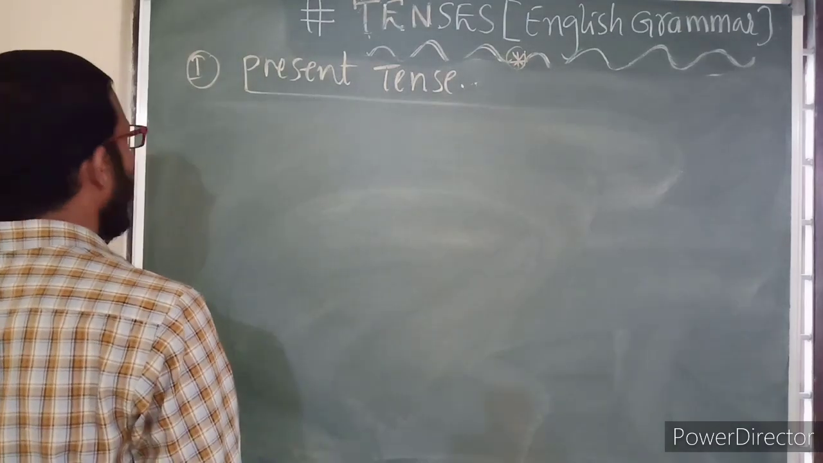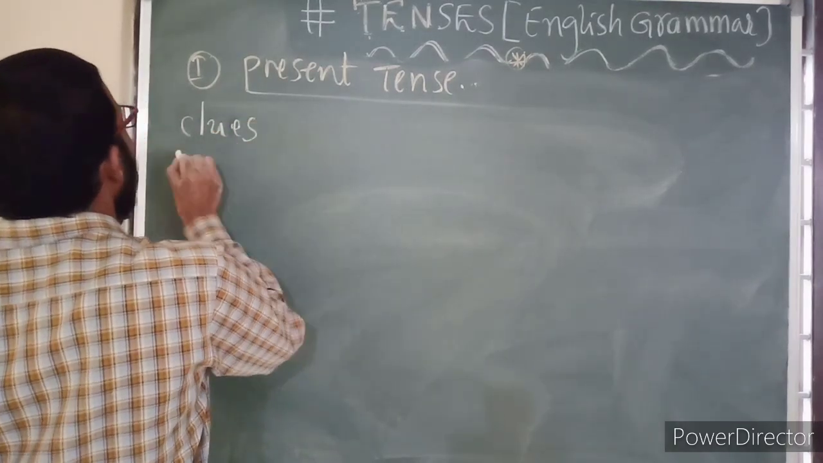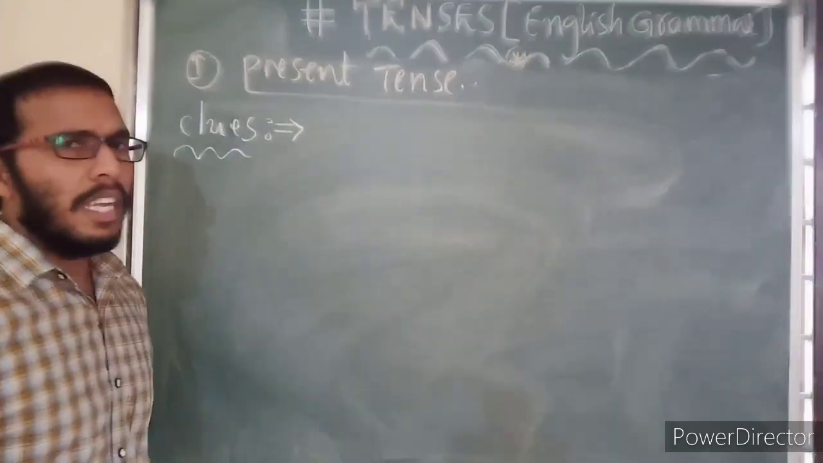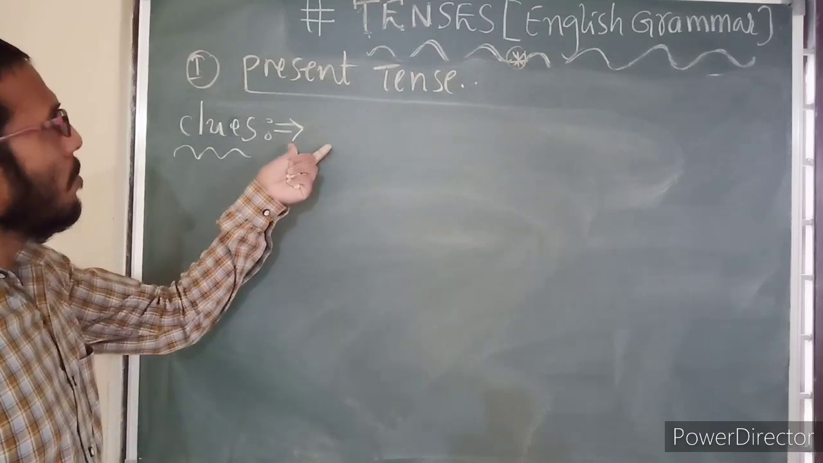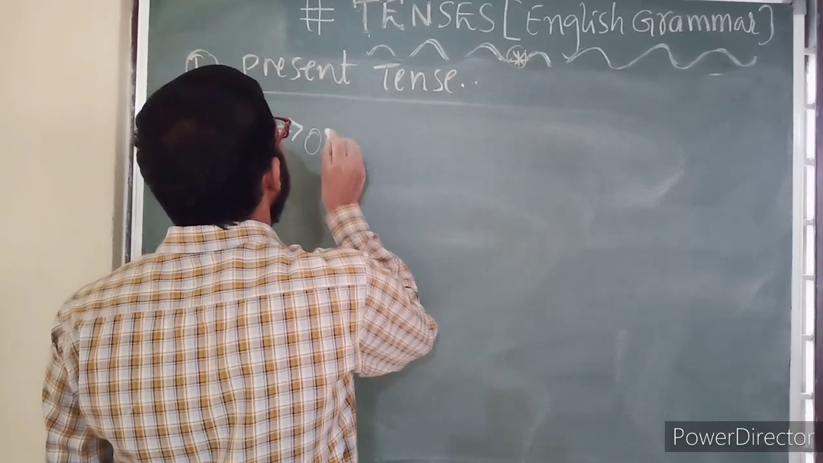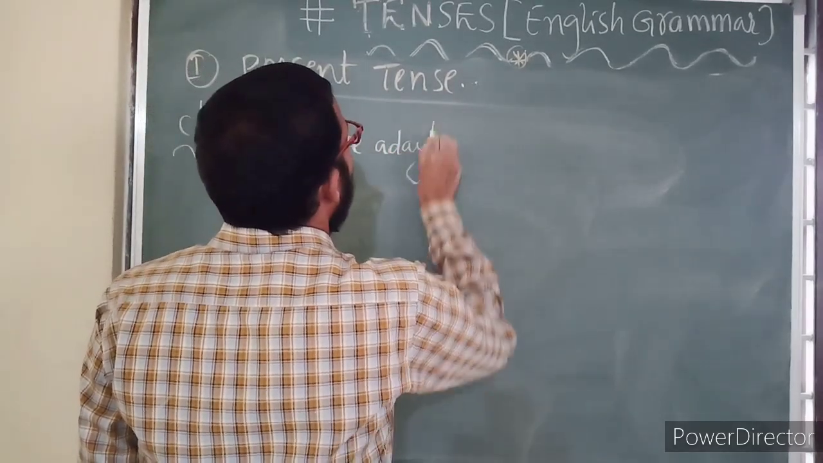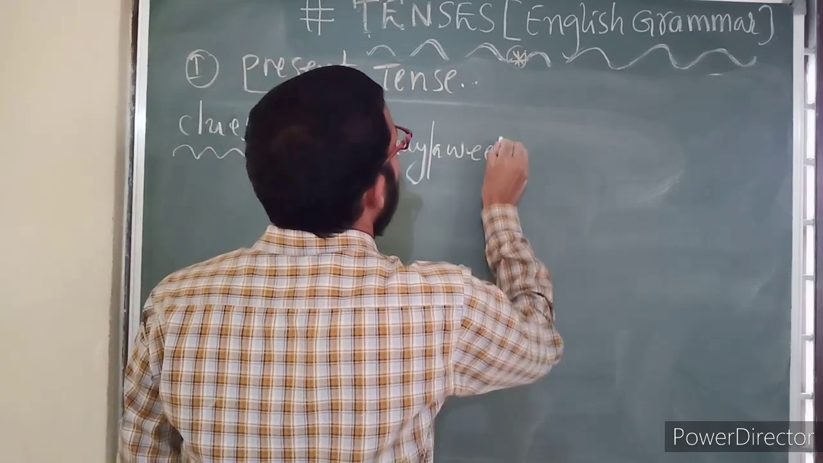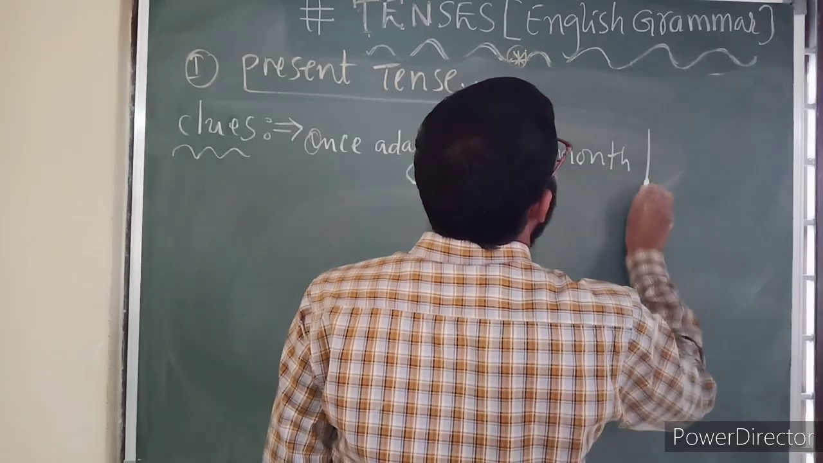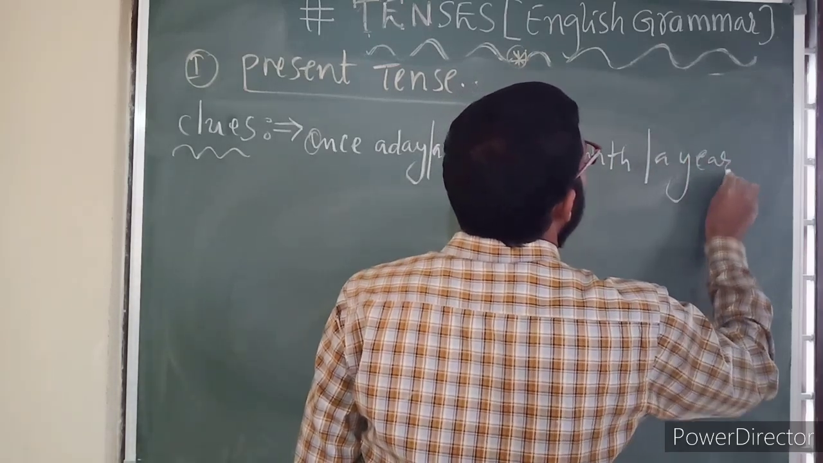Now first of all, let us talk about its clues. Clues are nothing but identification words. If these words are coming, it means definitely the tense will become simple present tense, right? So what are the words? Once a day, once a week, once a month, once a year.